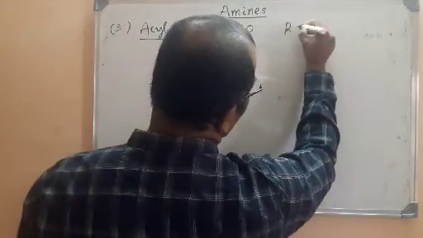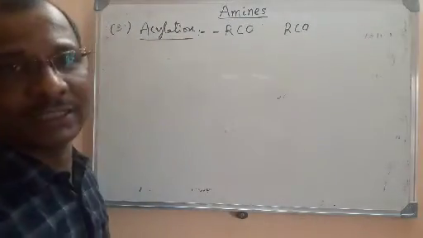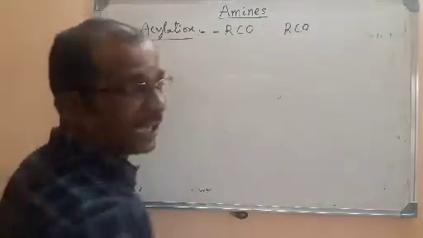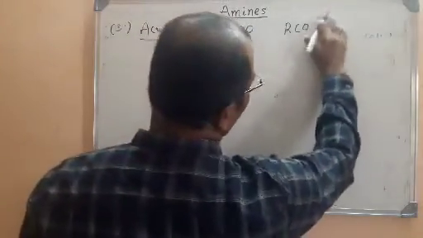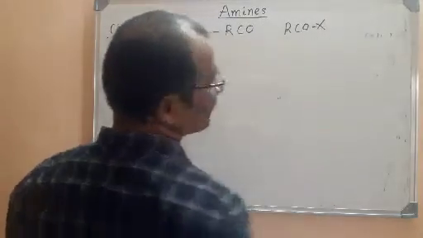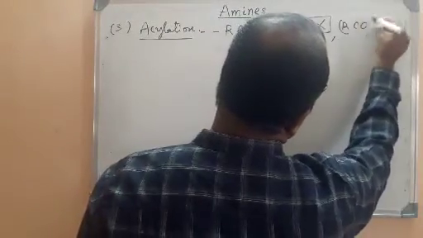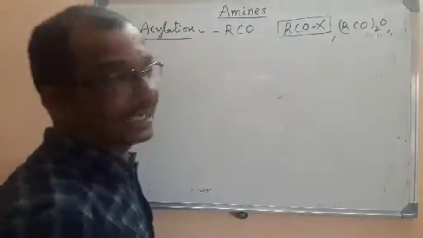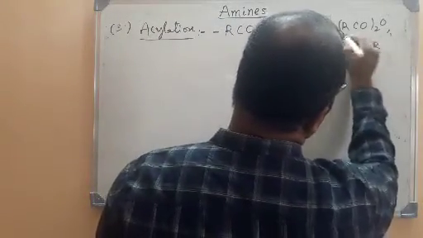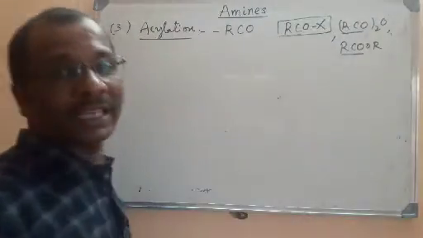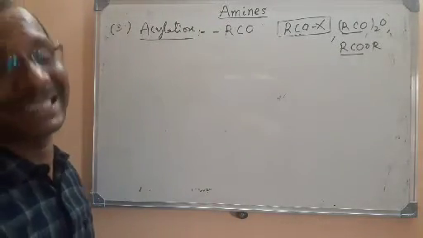For acylation, what we are going to take is RCO, acid halides, not amides. Acid halides can be taken. RCOX is the general formula. You can take acid halides, or you can take RCO twice with O, which is an acid anhydride. Or you can choose even an ester. What is the general formula? RCOR. Look here. If you take all these molecules, they have the RCO group. This RCO can be substituted on amines. That is known as acylation.